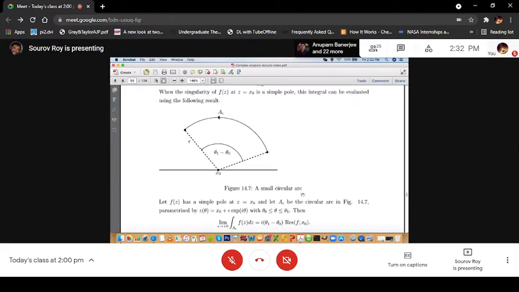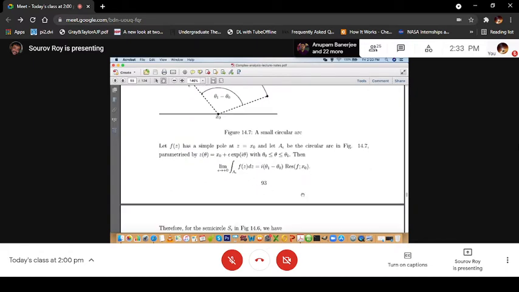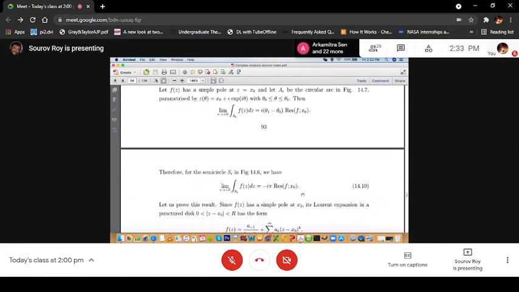This is the result that we will prove, and we will use it in evaluating the integral that we have discussed.